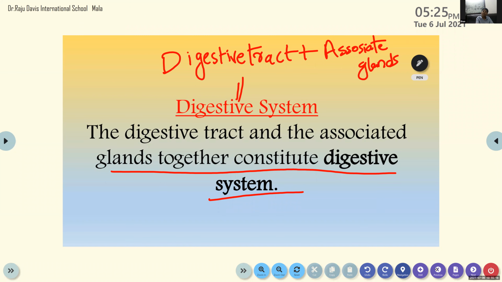Any doubt? Ma'am, I can't see your slide properly. It is not visible. What about the others? Ma'am, it's visible, but it's not clear. It's blurred. Sometimes it is due to some camera positions.